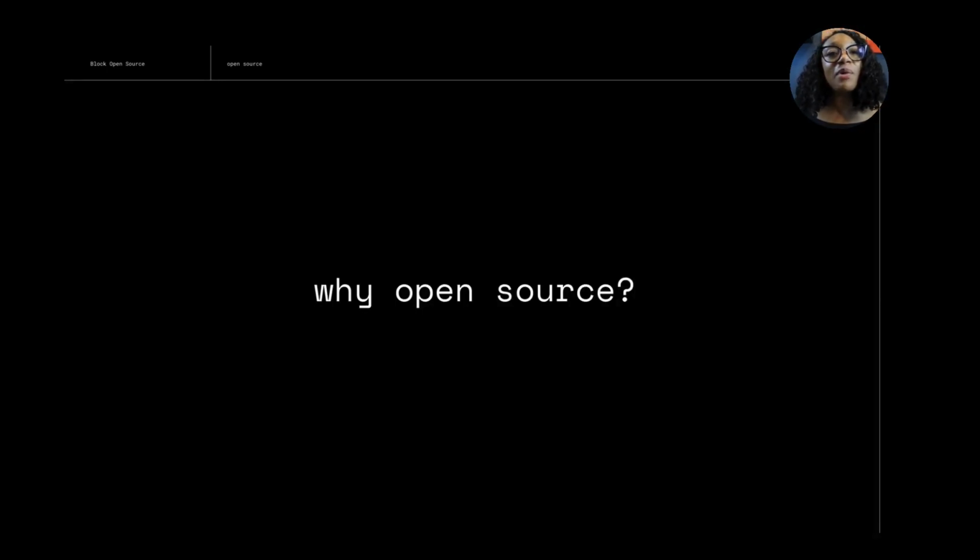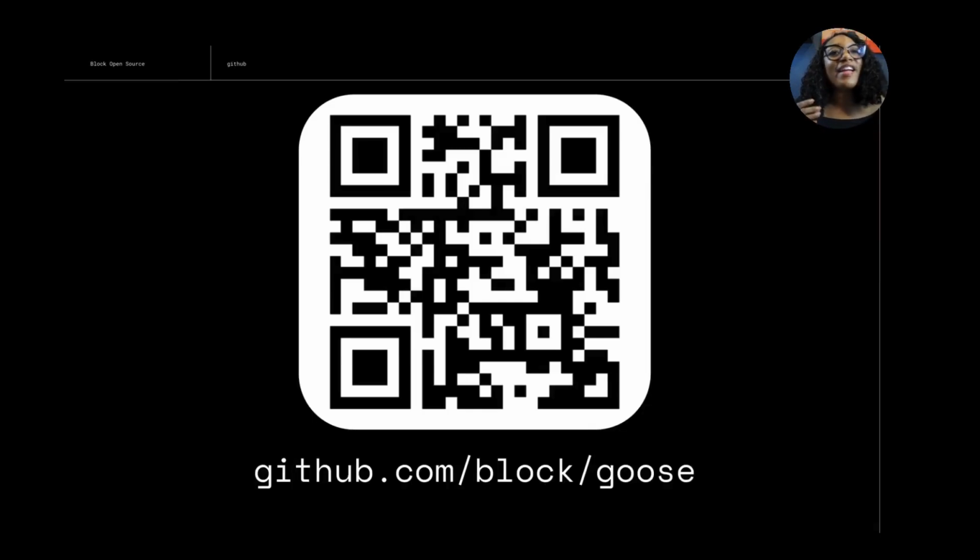We're a small team and we're incredibly proud of what we've built, but the AI space is evolving so fast, and open source allows the community to collectively innovate and adapt rather than being locked into a single vendor's vision of what an AI agent should be. We're encouraged by the reception we've seen so far with Goose, and we invite the AI community to build with us, unlocking a level of innovation that no closed system can match.